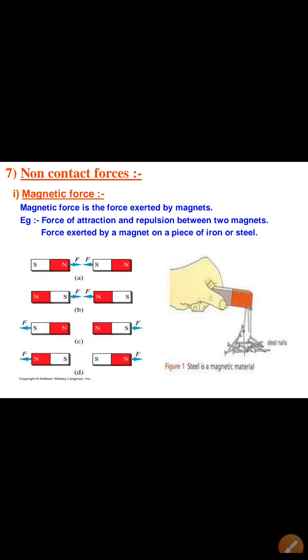Now next are non-contact forces. Non-contact means there is no need for contact between the two objects. For example, magnetic force. A magnet can attract iron bodies from a certain distance. It means that there is no need to make contact of the magnet with the iron nails. Without making contact, the magnet can attract nails or iron objects very easily from a certain distance. The magnetic force is a non-contact force.